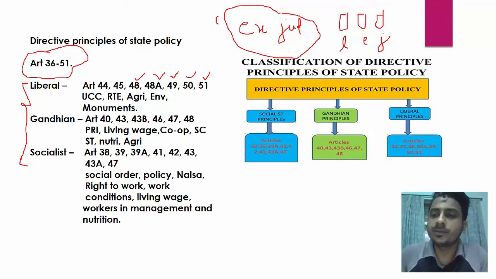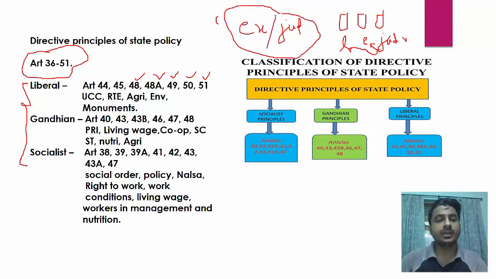Suppose there is a judge who is also part of the executive, meaning who can implement laws. So there will be a conflict of interest. He will not question the intent behind the laws. I told you about judicial review. Judicial review is there so that the judiciary can question the intent behind the laws which are made by the legislature and executed by the executive. But if there is no separation, then there will be no checks and balances. So this separation has to be there.